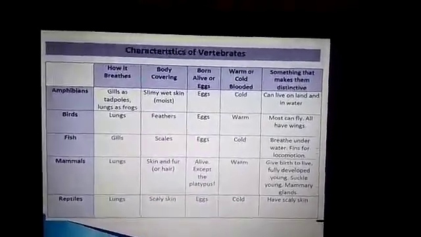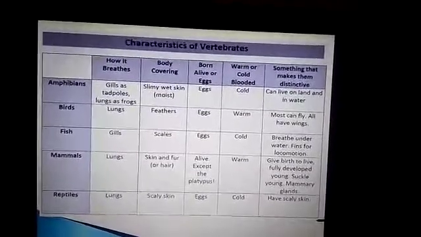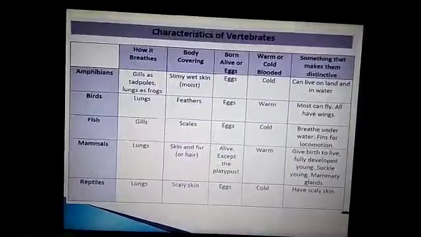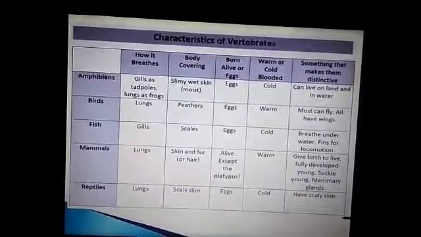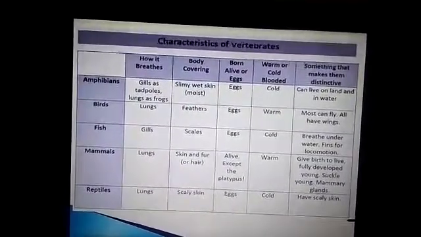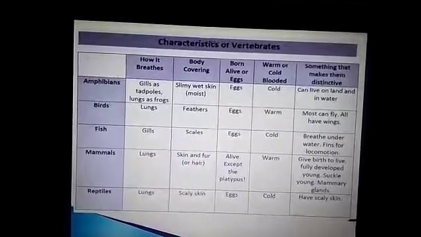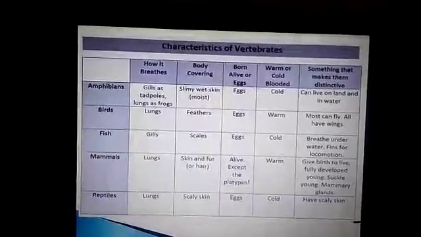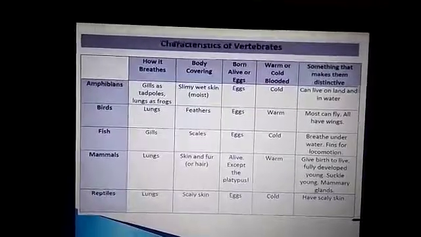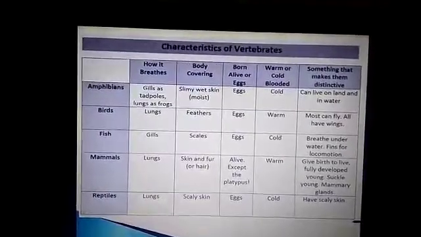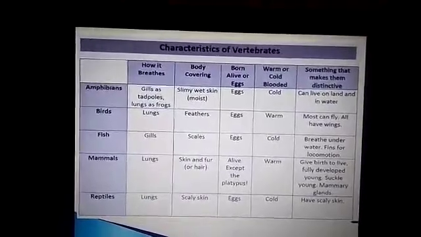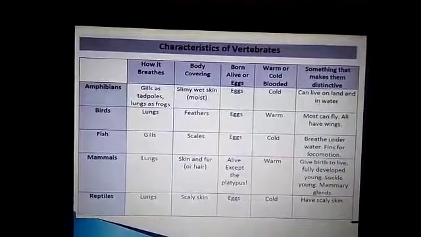Today we are going to discuss the characteristics of vertebrates. So what are the characteristics of vertebrates? See how it breathes, how their body is covered, whether they are born alive or lay eggs, whether they are warm-blooded or cold-blooded, and something that makes them different. These are the characteristic features of vertebrates.